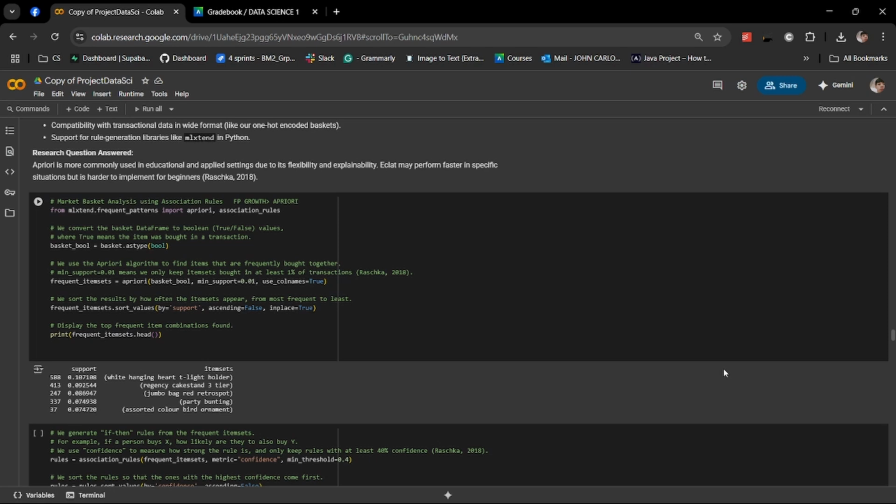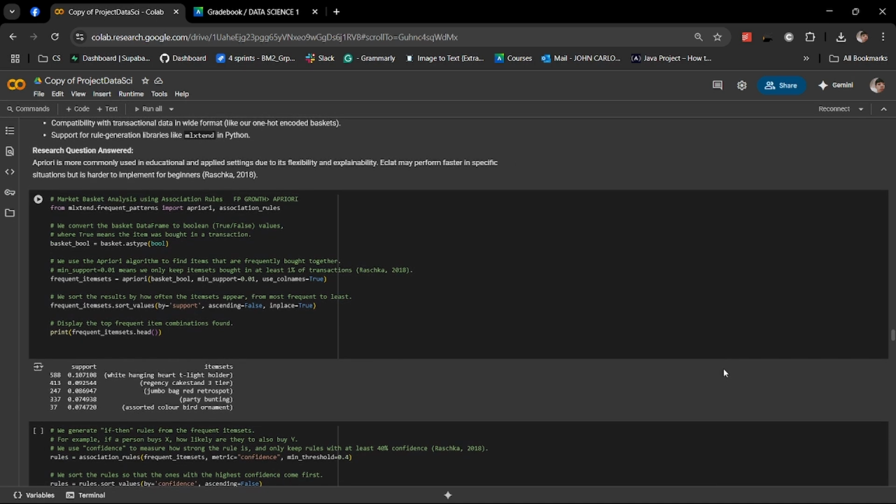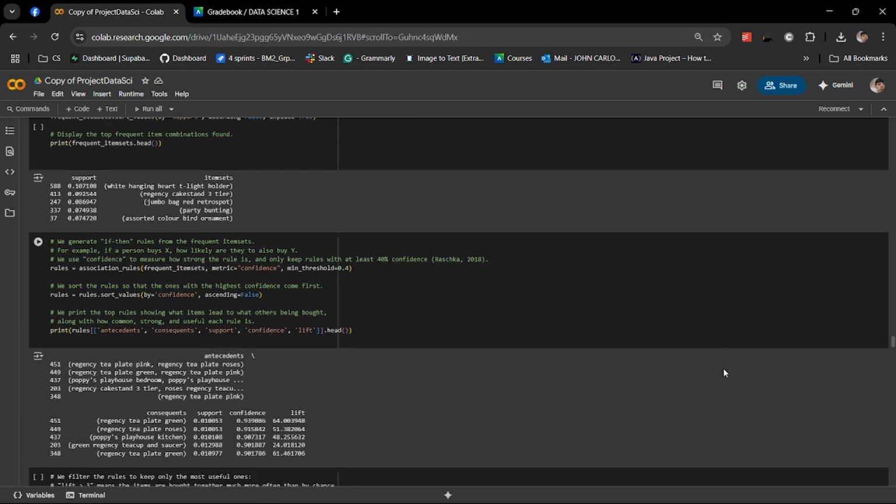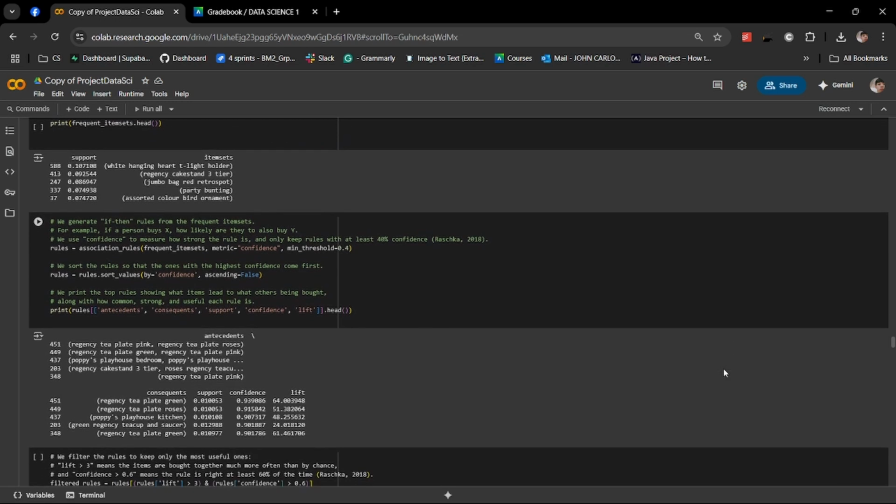In this part, we use the Apriori algorithm to identify items that are frequently bought together. We selected Apriori over FP-Growth for better explainability in small datasets and easier control over rule generation. So we can see in the next cell, we applied Apriori with a minimum support of 1%, resulting in frequent itemsets like white hanging heart tea light holder, Regency cake stand three tier. These are some of the most common purchases in our dataset.